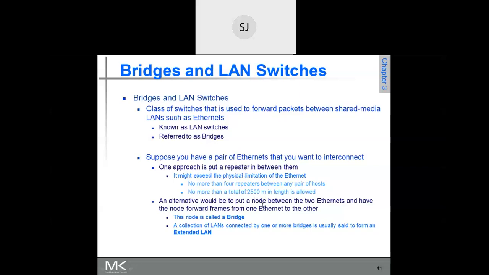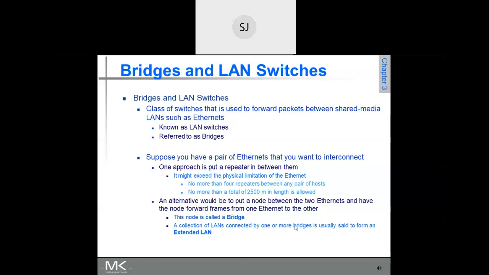Interconnection of two LANs at the physical layer is a little problematic, because ultimately it becomes a single LAN, and you should ensure that the distance between two nodes in the LAN does not go beyond 2.5 kilometers. But if you interconnect two LANs at the data link layer, then this problem will be solved. You can extend the LAN by using a node called a bridge.